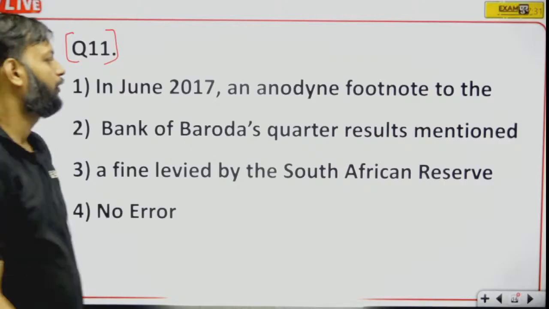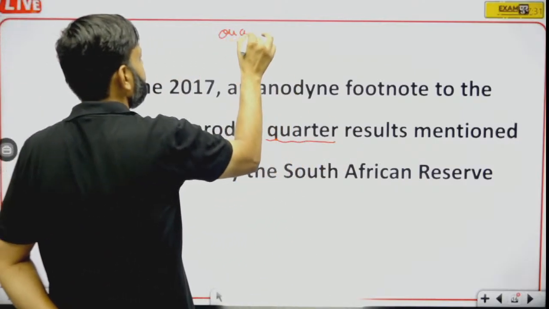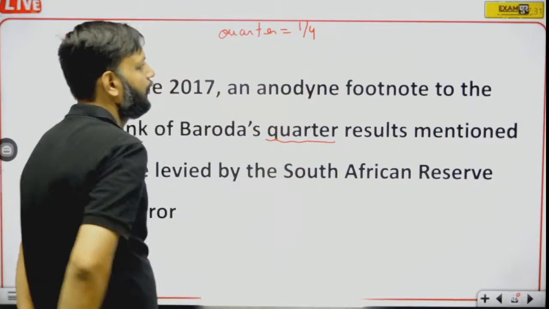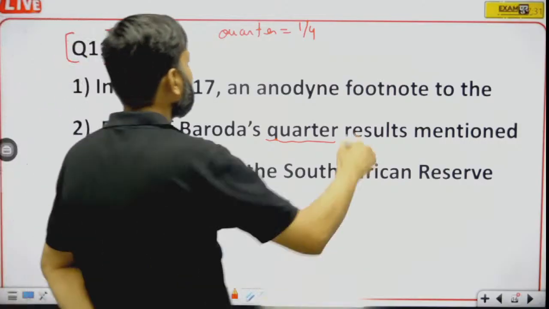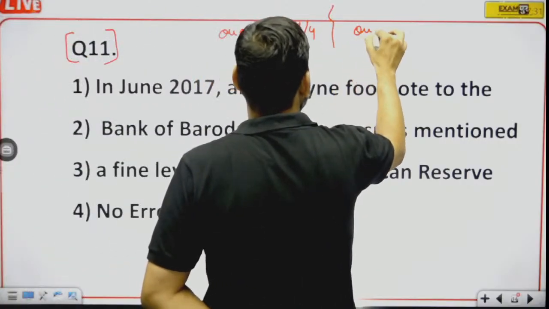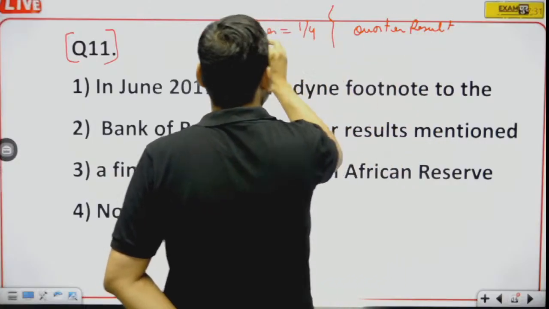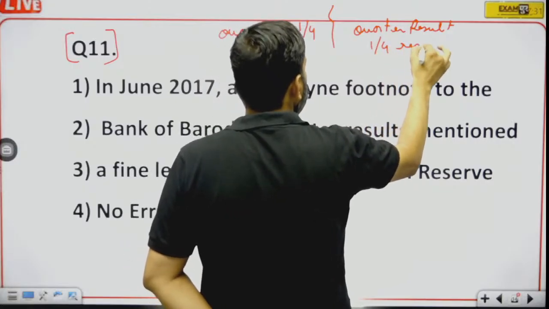See, here we have the word quarter. Quarter means 1 by 4. And here we have quarter result. So if quarter means 1 by 4, quarter result means 1 by 4 result.